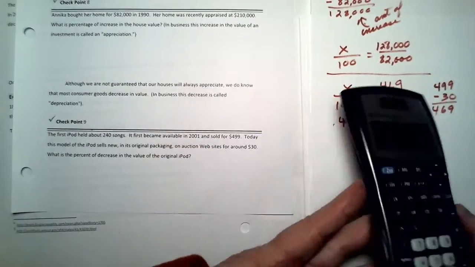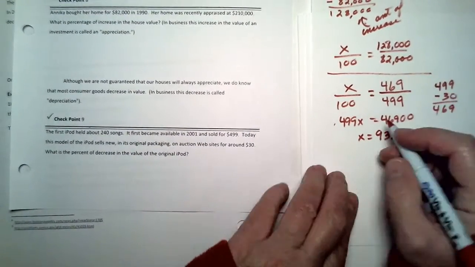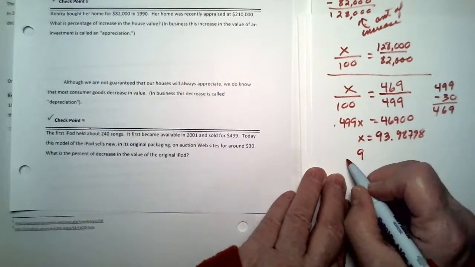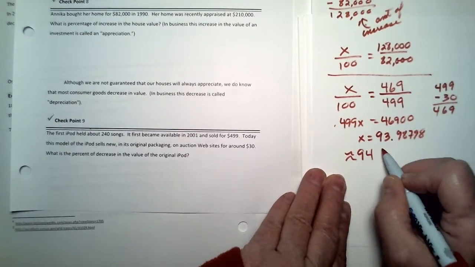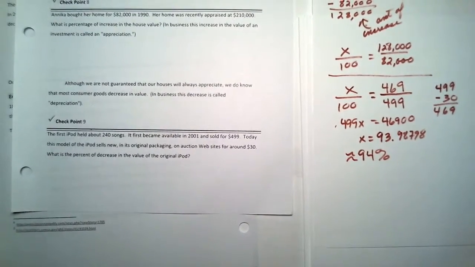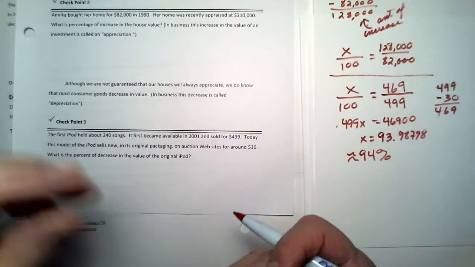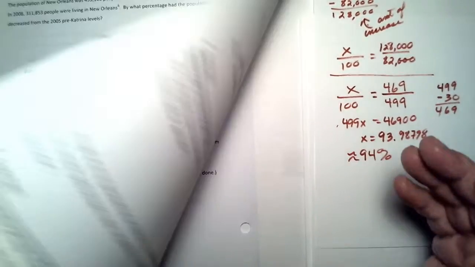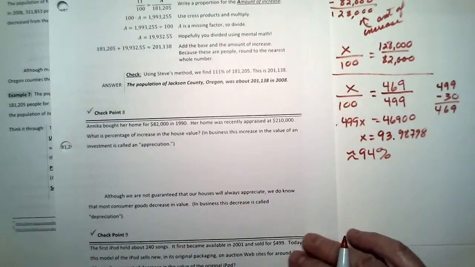Okay, so there he is. So approximately equal to 94% was the decrease in the price. Okay, that's it for 4.8. Hope that helps.